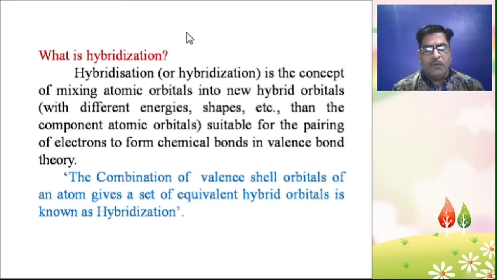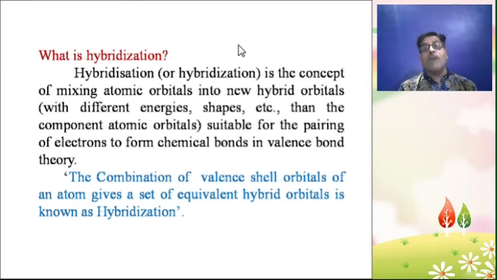One question arising in our mind: what is orbit and orbital in hybridization? What are hybrid orbitals in hybridization? First of all, orbit. What is orbit? Orbit means a path followed by an electron is called orbit.